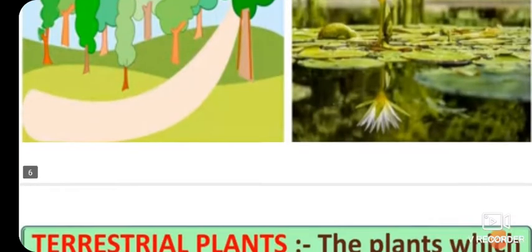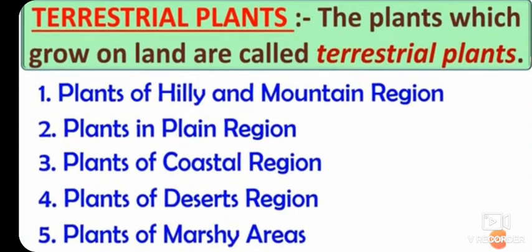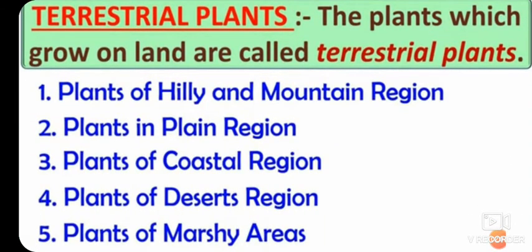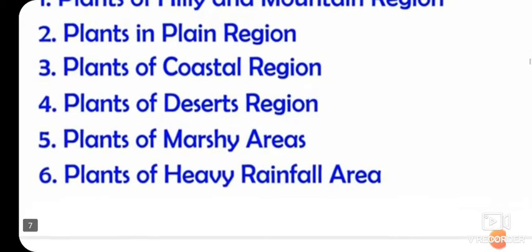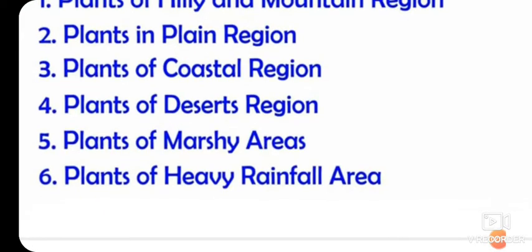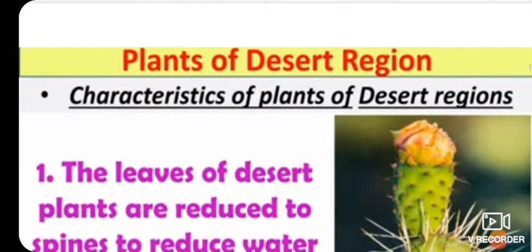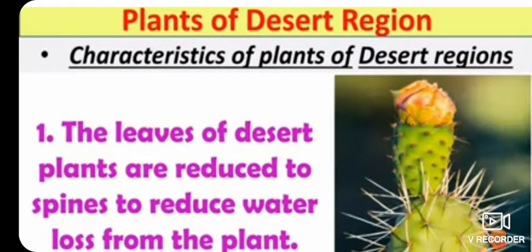See this pic? Yes, now terrestrial plants. The plants which grow on land are called terrestrial plants. Okay, like mountain region, plain region plants, coastal region plants, desert region plants, marshy area plants, and heavy rainfall area plants. All are terrestrial plants. Now, plants of desert region. Firstly, we are taking desert plants.